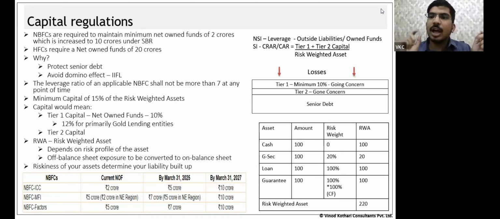How do you calculate the leverage? Outside liabilities divided by own funds. Both of these are defined terms. Outside liability is defined under the CIC master directions, and own funds under the NSI master direction itself.